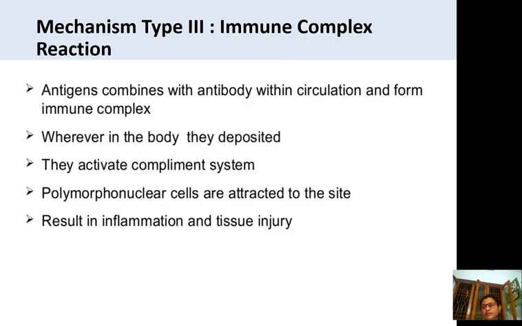And we have to know the mechanism of how the immune complex reaction takes place. Antigens combine with antibody within the circulation and form immune complexes. They combine with the antibody in the circulation, and wherever in the body they are deposited, they activate the complement system here, and polymorphonuclear cells are attracted to this site and result in inflammation and tissue injury.